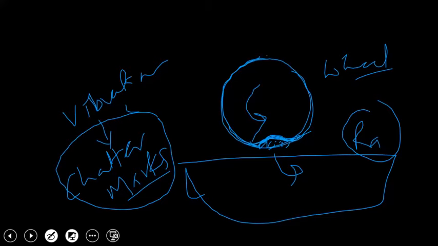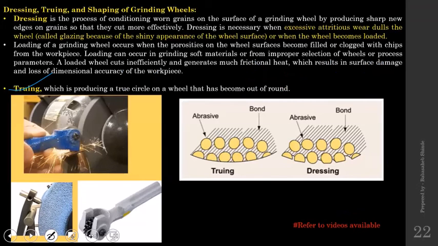So what we need to do, we need to remove some layer from this grinding wheel so that you will get a true circle, and obtaining that true circle by removing some material from the grinding wheel surface, that operation is called as the truing.